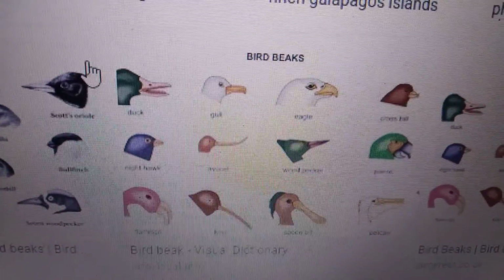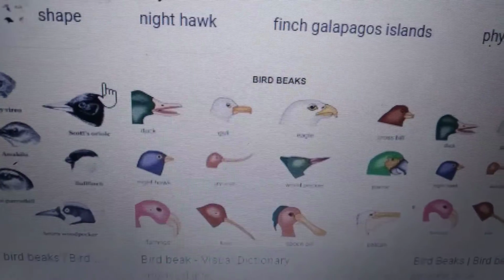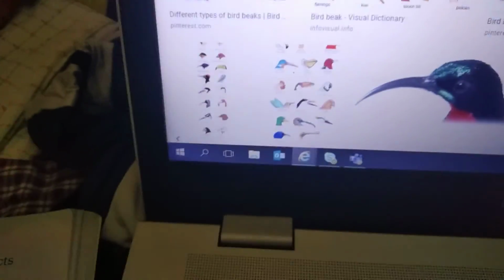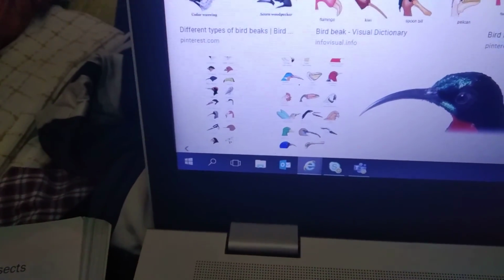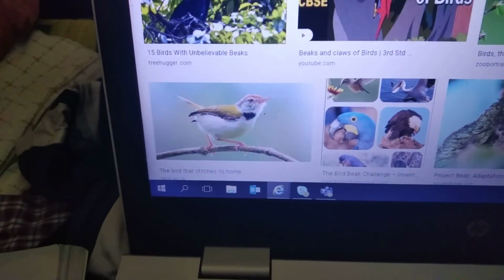Next, coming to the strong, short, and hard beak. Then, which type they will have? Have you seen the pigeons, children? How they will be, children? Have you seen the pigeons?